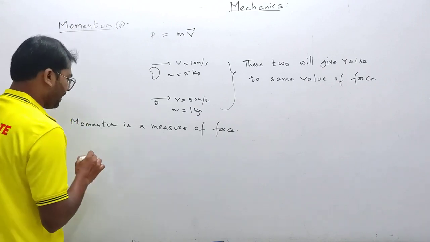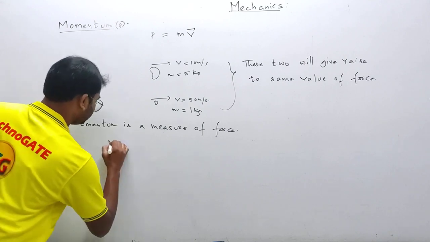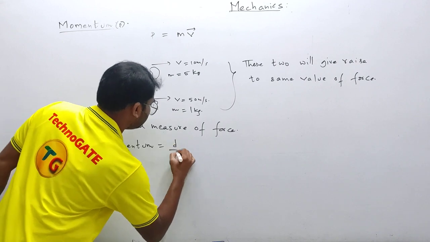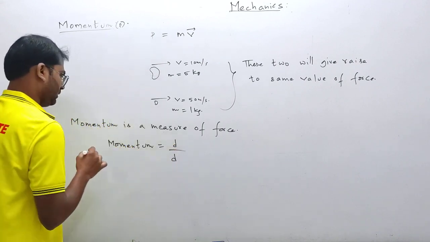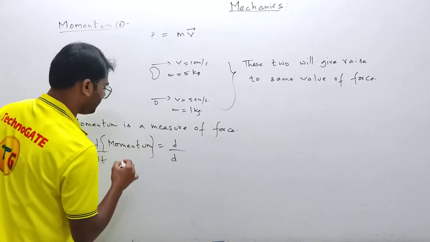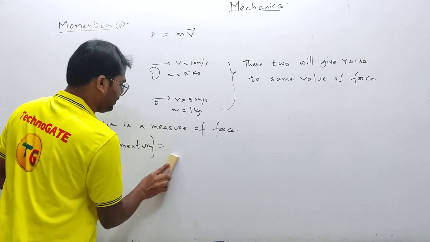Okay, so it is given by Euler, the scientist basically. The rate of change of momentum, d by dt of momentum, is actually given by force.